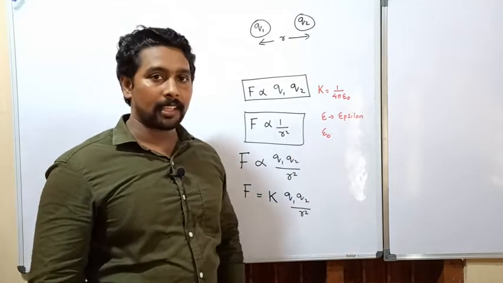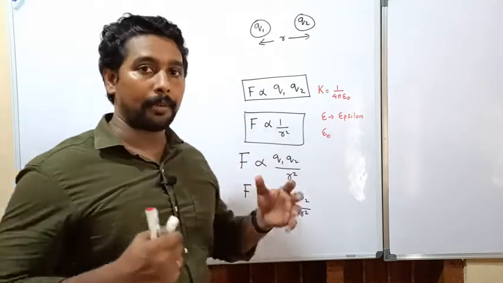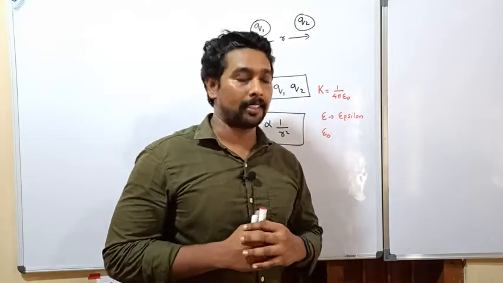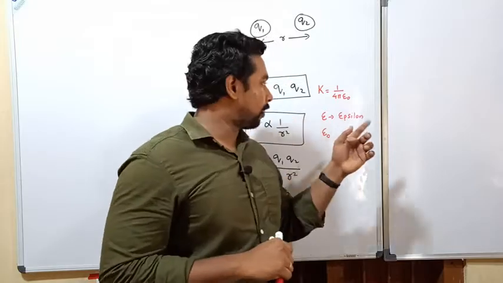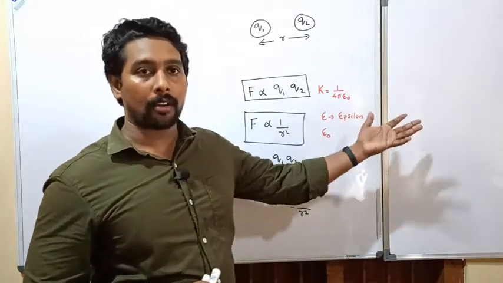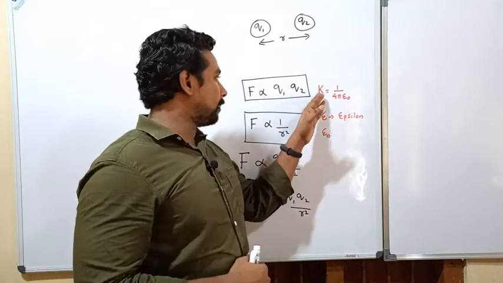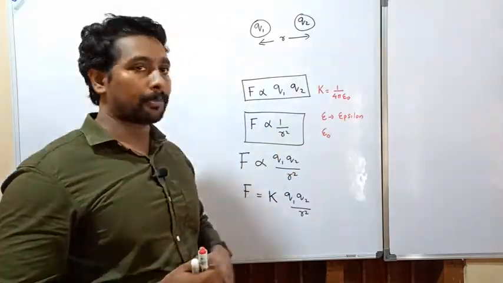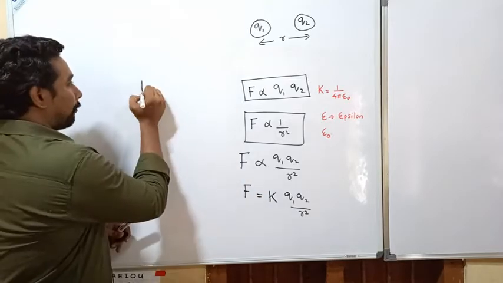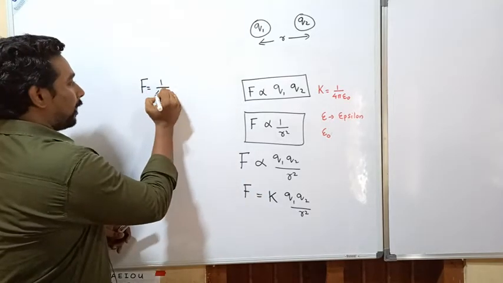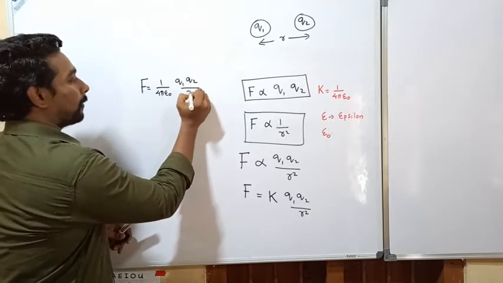Epsilon naught means the permittivity of free space, how much the charges are permitted in free space. When we consider another medium, we have to use some epsilon r, depending on the permittivity of the medium. This is our basic constant, 1 by 4 pi epsilon 0. That means what will be the equation? The final equation will be F is equal to 1 by 4 pi epsilon 0 q1 q2 by r square.